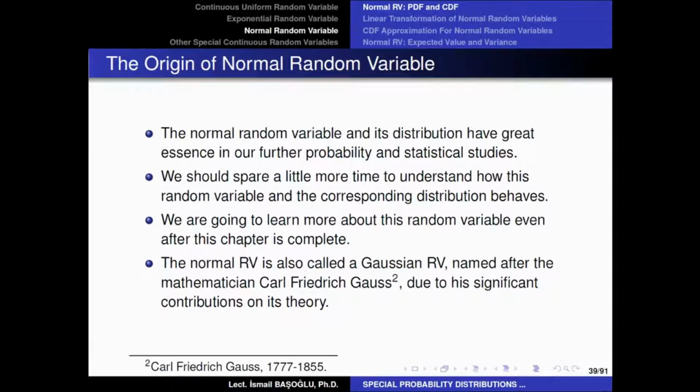The normal random variable is also called a Gaussian random variable, and it is named after the famous mathematician Carl Friedrich Gauss. So actually, there are resources which tell us that the normal random variable was not actually invented by Carl Friedrich Gauss, but by some other scientists. But still, Carl Friedrich Gauss contributed so much to the theory of the normal random variable. Therefore, the name of this random variable is given after his name. But usually in literature, everybody calls this random variable the normal random variable.